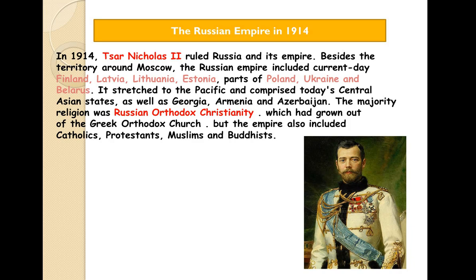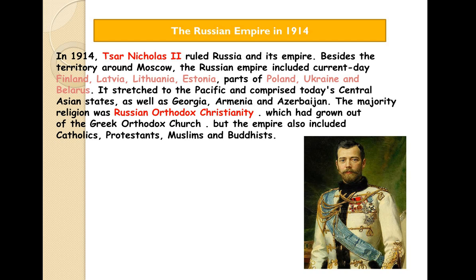Besides the territory around Moscow, the Russian Empire included current-day Finland, Latvia, Lithuania, Estonia, parts of Poland, Ukraine and Belarus. All these places were under the Tsar. That was the Russian Empire. It was not the country, it was the empire.